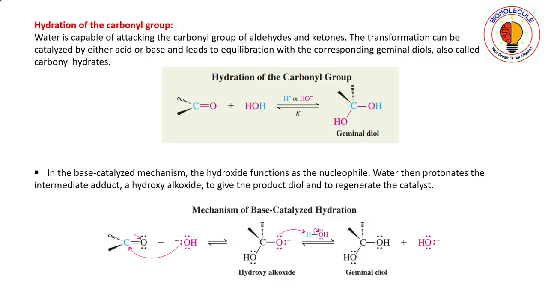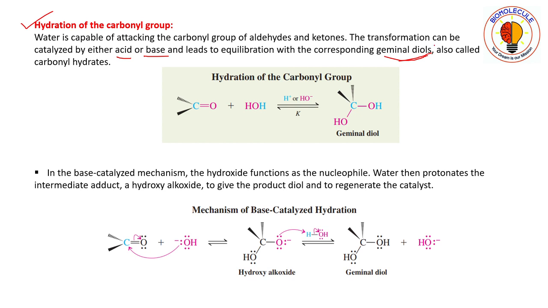Now let us take an example of hydration of the carbonyl group. We will be taking the two mechanisms into account here. Water is capable of attacking the carbonyl group of aldehydes and ketones. The transformation can be catalyzed either by acid or by base and leads to equilibration with the corresponding geminal diols. What are geminal diols?